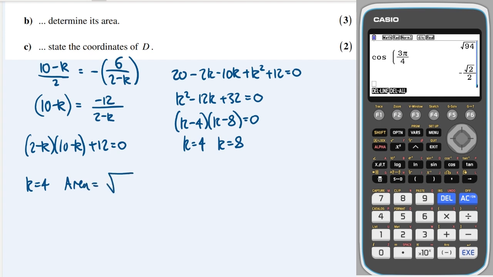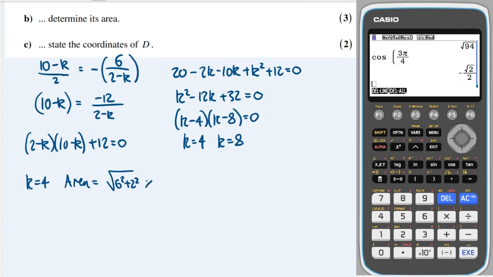Area is equal to the square root of this multiplied by obviously itself, so that's just the square root of 40 times the square root of 40, which is 40.